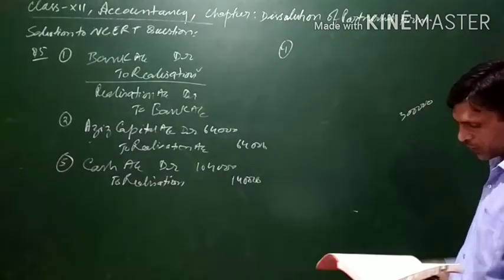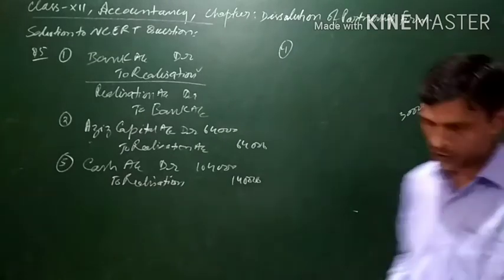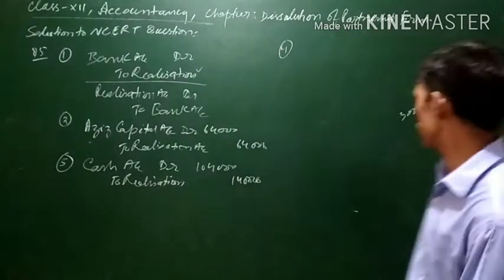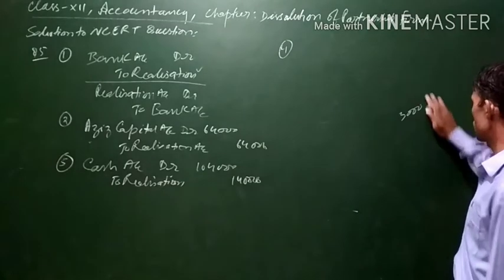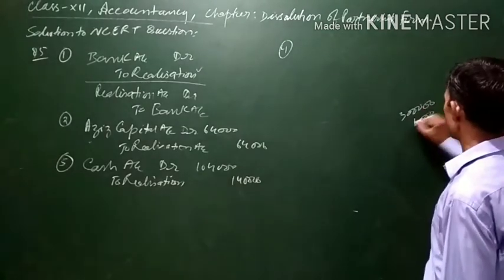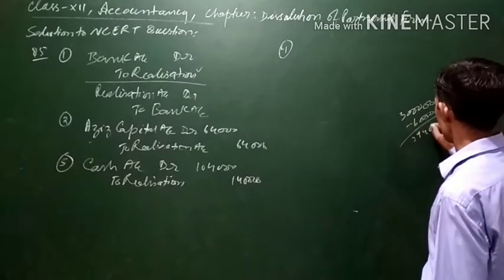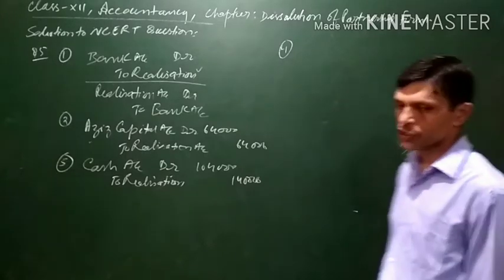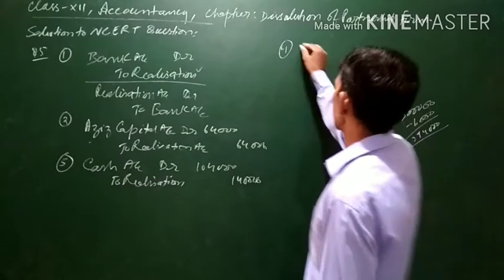2% is charged as commission by the broker on the deal. So 2% out of this 3 lakh will be given. 2% will come to 6,000. So the broker will charge 6,000, which means 2,94,000 the broker will provide to us. So this is again 2,94,000 that will be coming to the business.